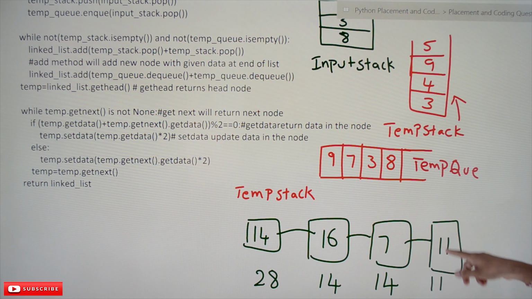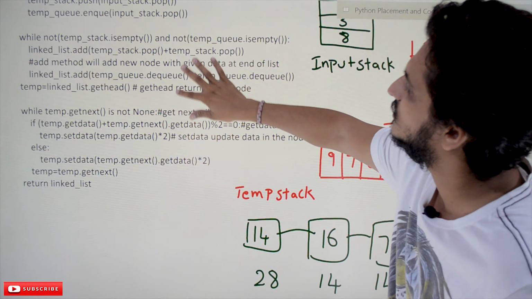Next 3 plus 8 is placed in the list. What is the value? 11 is placed in the list. This is the linked list which we obtained after executing this loop.